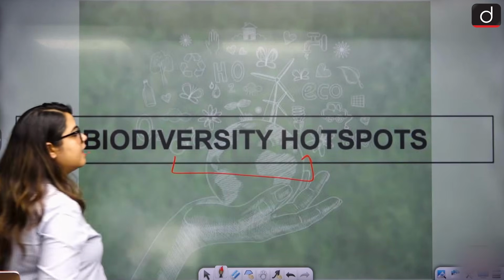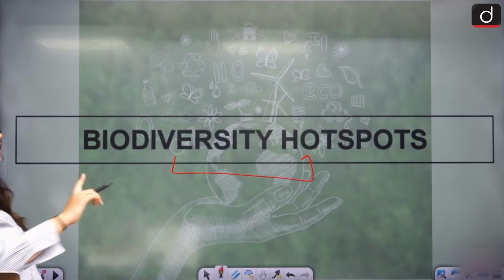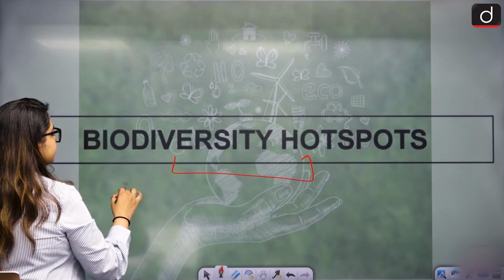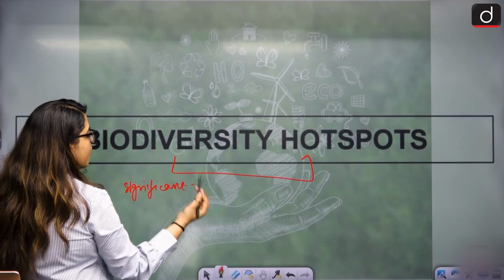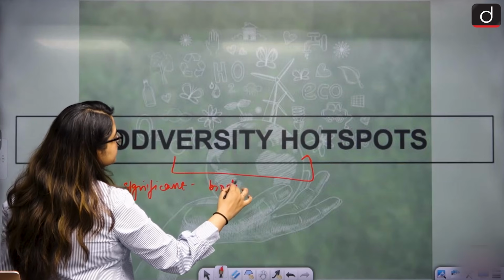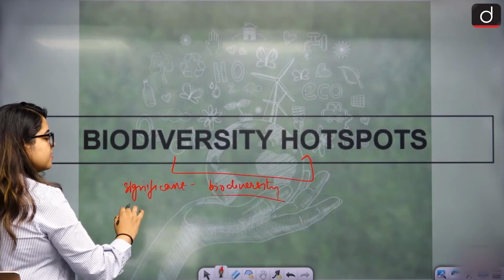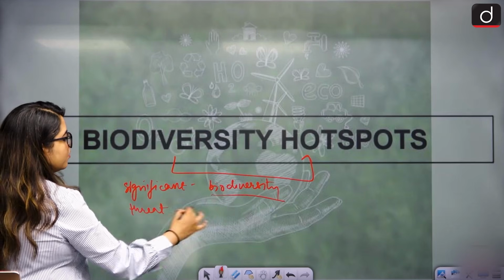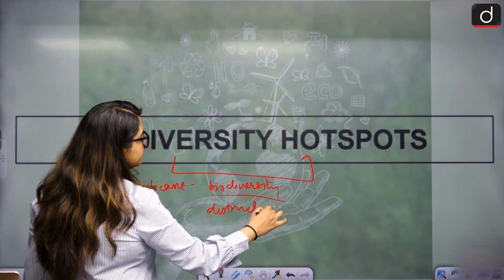We have areas specifically designed, biodiversity hotspots or biogeographic regions, that are significant because there is large scale biodiversity, but are threatened with destruction as well, right? They are significant because they have a lot of biodiversity, but they are under threat also. Why? Because of destruction.